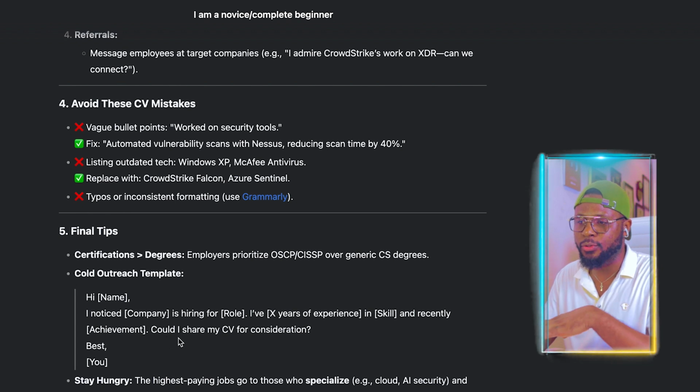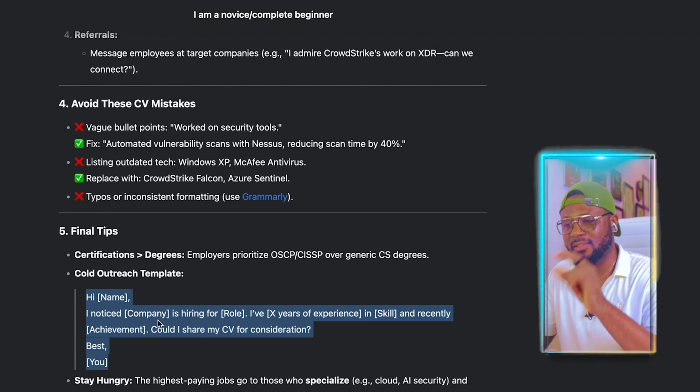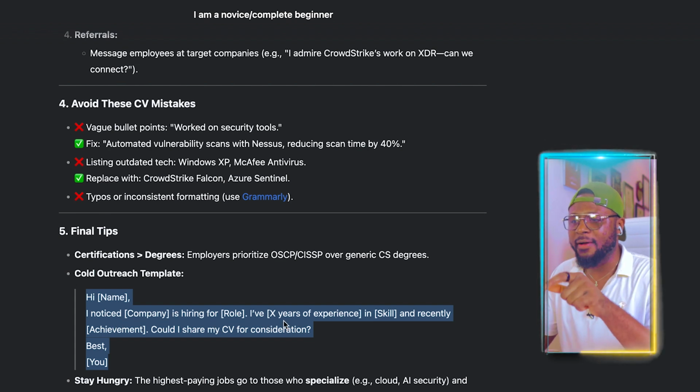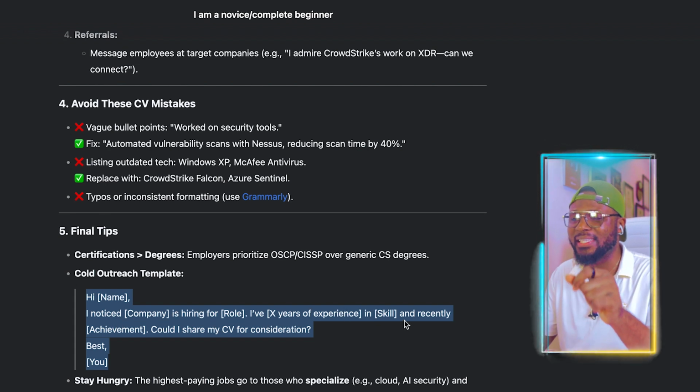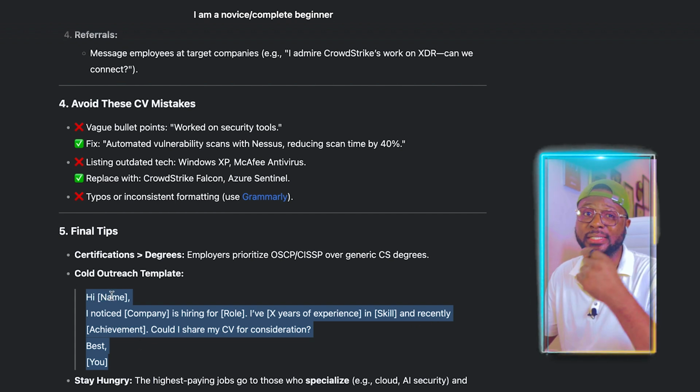And this is the template that you're going to use to write your email to reach out, cold outreach. So you go to LinkedIn, you get people's email, like executives and hiring officers and hiring staff. You're going to then send them an email using this template. Now, how cool is this? This is so mind-blowing. So you have everything in one. So here, I noticed company is hiring for role. Have X years of experience in skill and recently achievement. Hi, you put the name of the person that you're sending the email to.